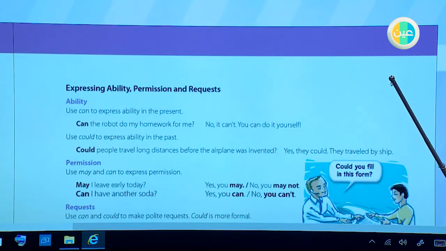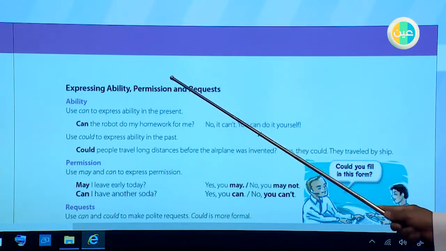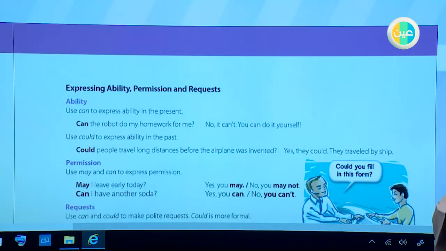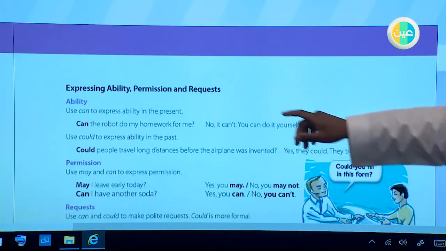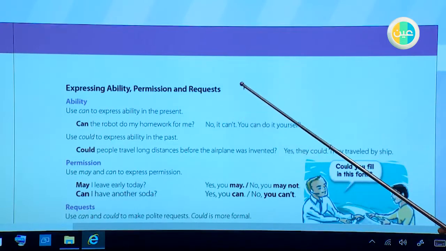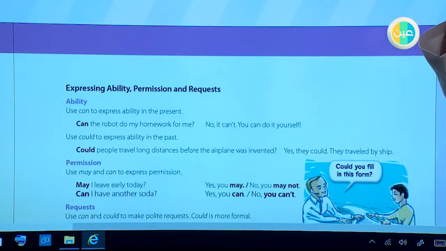I can do something related to, for example, teaching. This is the verb that we use to express our ability. Permission and request. Permission, for example, when someone allows you to go inside his home, this is the meaning of permission. Or, for example, when you ask a teacher to go out of the class and he gives you the permission to go out. And of course, we have request. Request is, for example, when you want someone to do such a thing, you request him, or for example, you request through the website or the electronic website to have some goods.